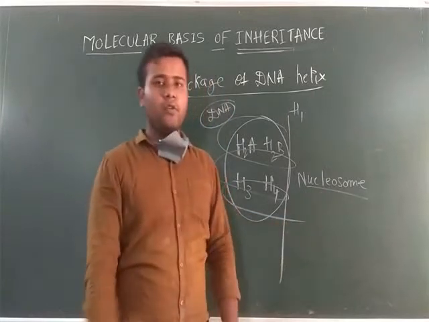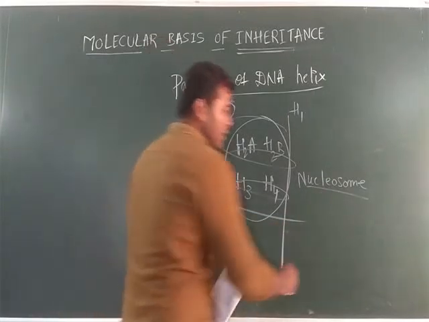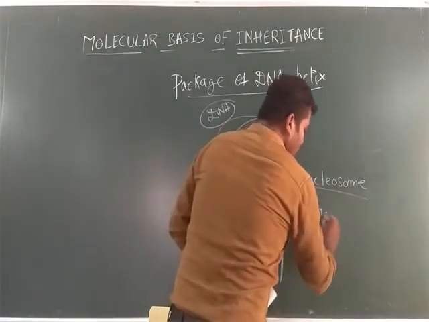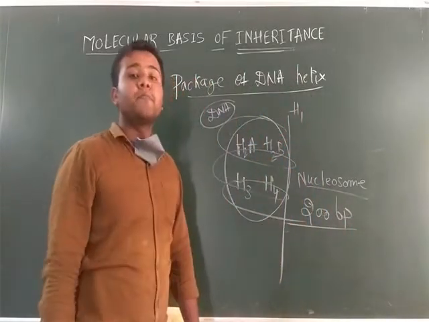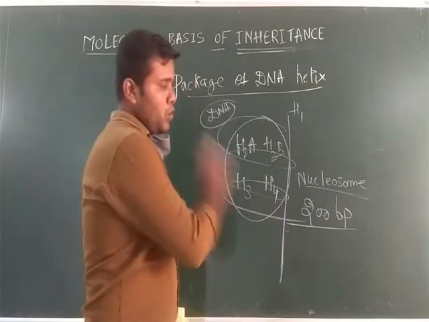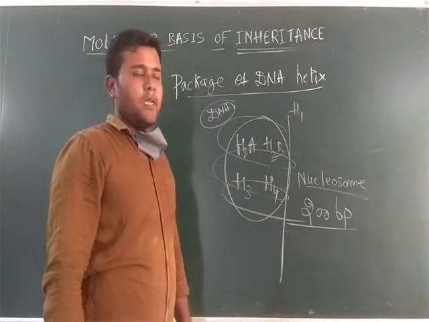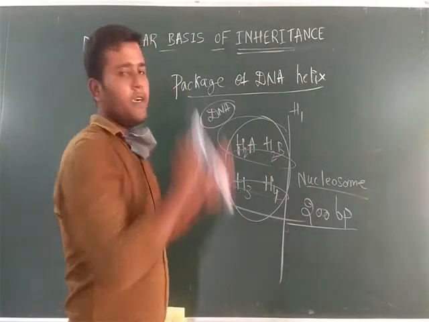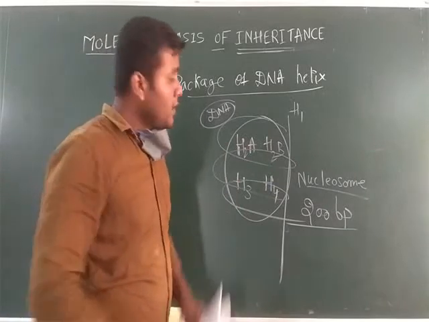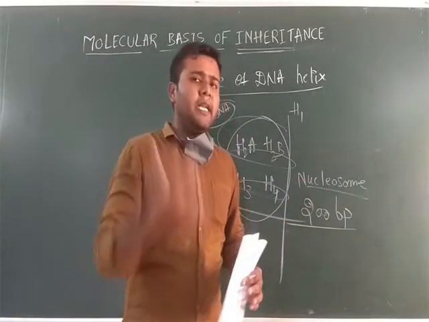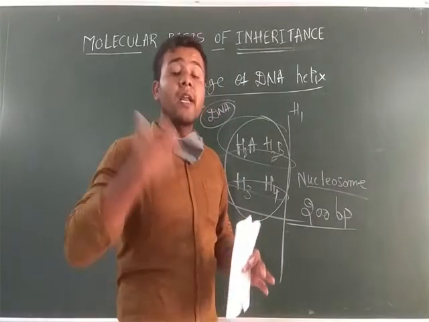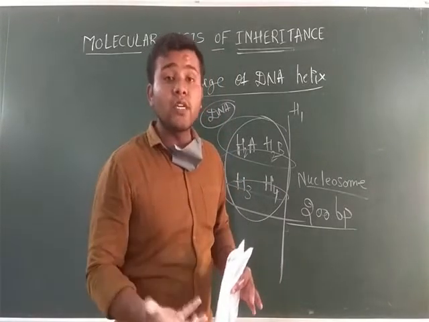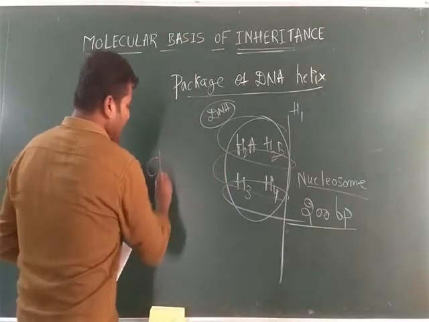So it forms a nucleosome. These nucleosomes consist of 200 base pairs. How many base pairs? 200 base pairs. This is a complete package of a DNA helix. These nucleosomes continuously form repeating units, which leads to the formation of chromatin.